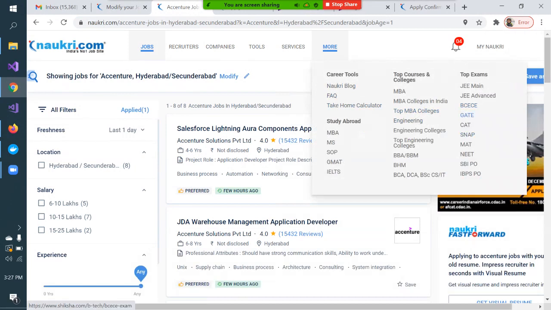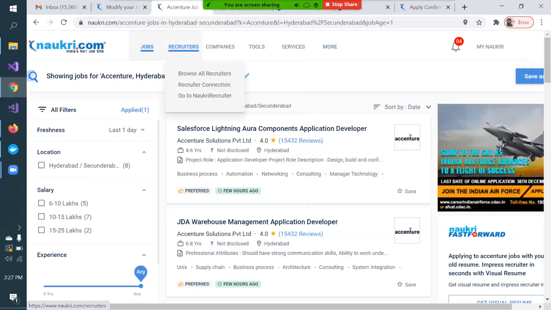What I wanted to tell you is: don't casually create your profile on this job portal, and don't think that once you have created a profile and updated something, somebody will automatically call you. It doesn't happen like that. You need to drive it yourself, because it is your job, right? So you need to play the active role. The employer won't be coming to your home, or directly calling you. It is about the effort you put in daily on this website: how you apply, how you search for a job, how you make connections. That is how it will happen.